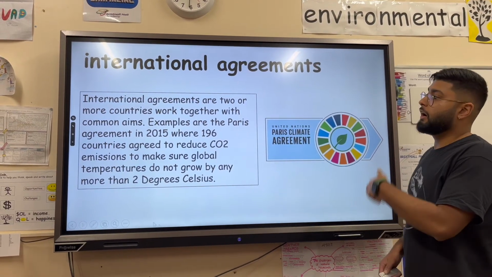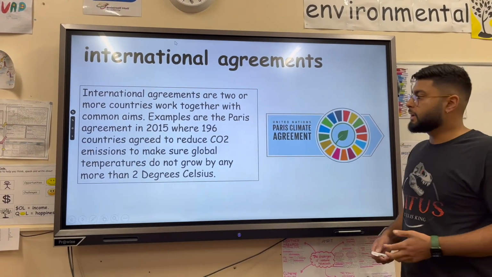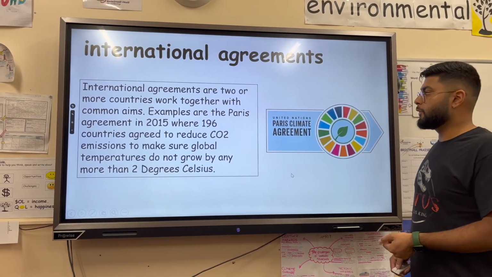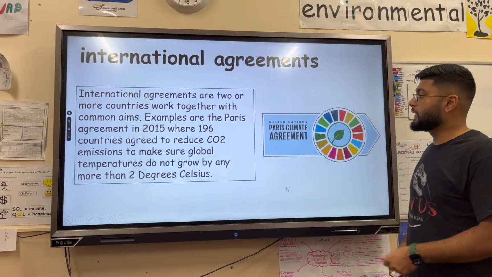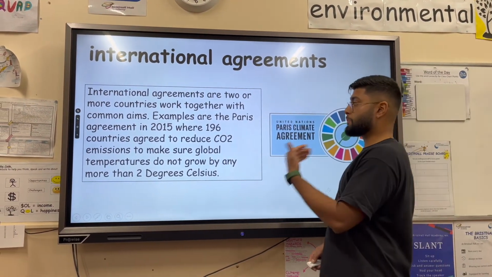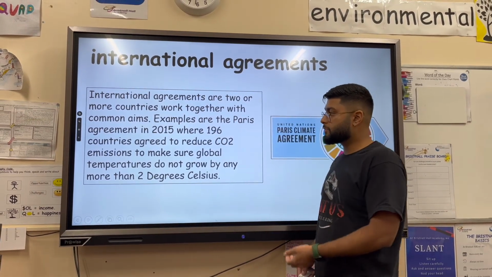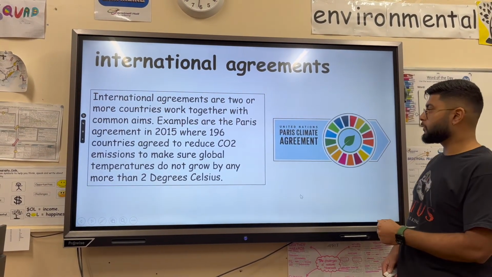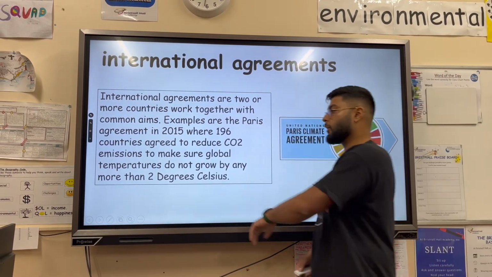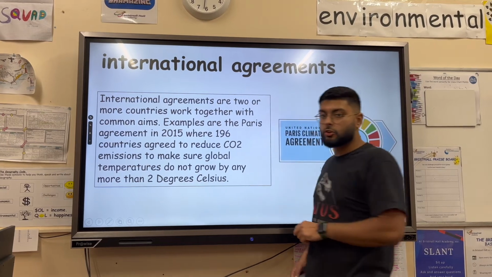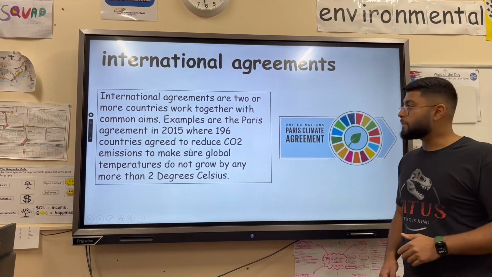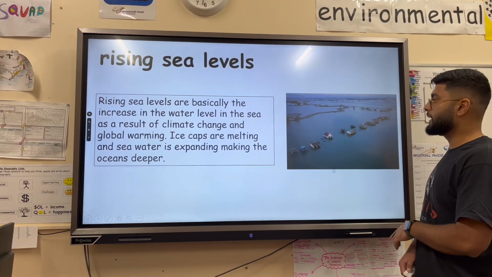International agreements are agreements where two or more countries, it's usually most of the countries in the world, work together with common aims to reduce the impacts of climate change or the causes of climate change. They're an example of mitigation. The most recent example, or the best example, is the Paris Climate Agreement in 2015, where 196 countries ratified or signed to say that they were going to take actions necessary to keep that global warming no more than 2 degrees Celsius above pre-industrial levels. So trying to reduce the impact of all the CO2 that was released.